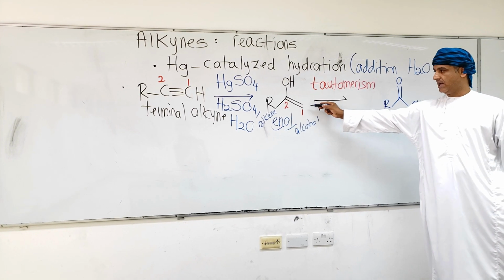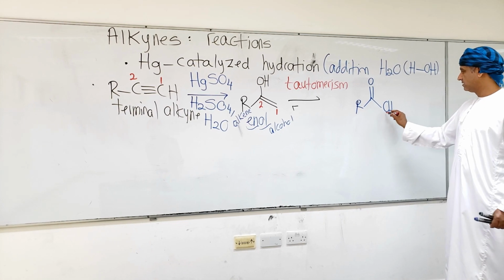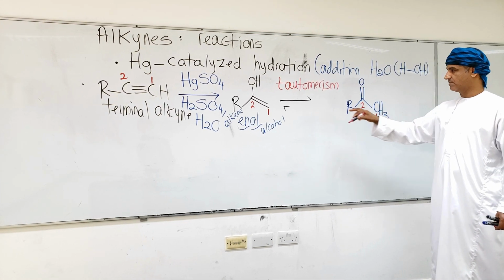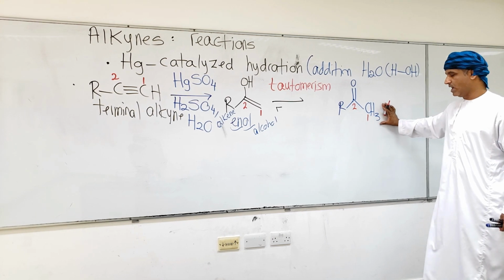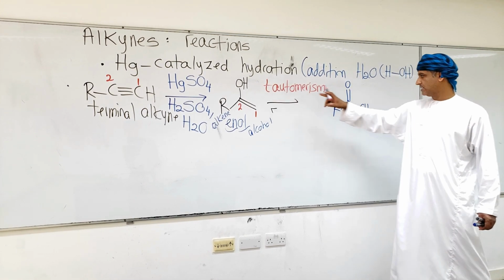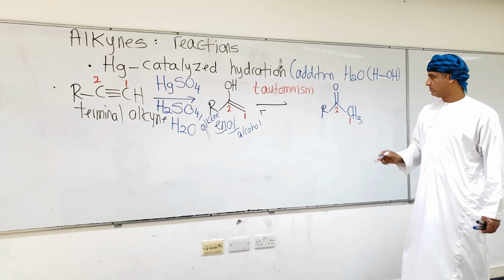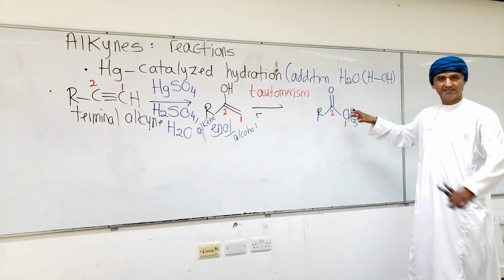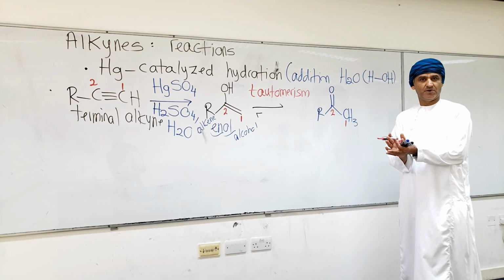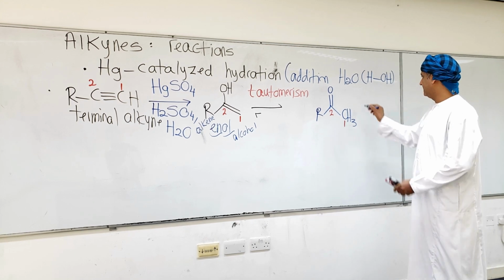Carbon 1 had two hydrogens. Carbon 1 now has three hydrogens. Carbon 2 had oxygen and hydrogen. Carbon 2 now has oxygen only. So the hydrogen from the OH group has now gone to carbon 1. It is a rearrangement reaction, specifically called tautomerism. This is a methyl ketone.